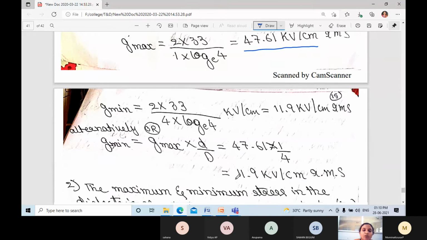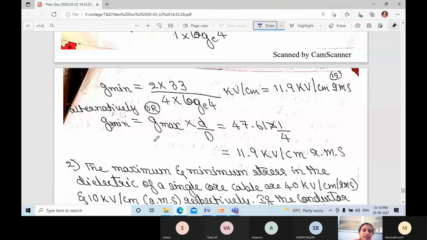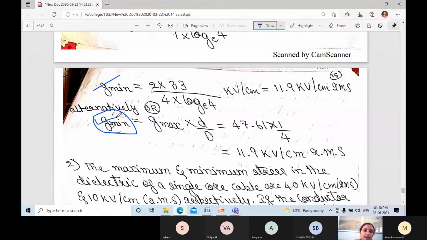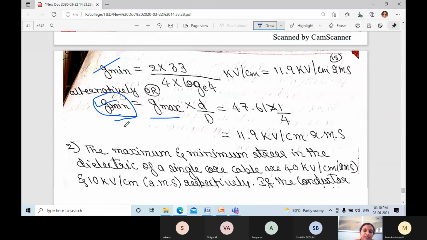Because we don't know the value of one of them, we can find out alternative values. Either we can use this method, or we can use this method. First you find out G max or G minimum, and from that you can find out the other. Either you can find out G max first, and next you can find out G minimum. This is an alternative method.